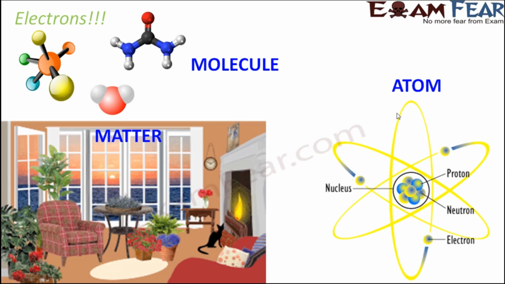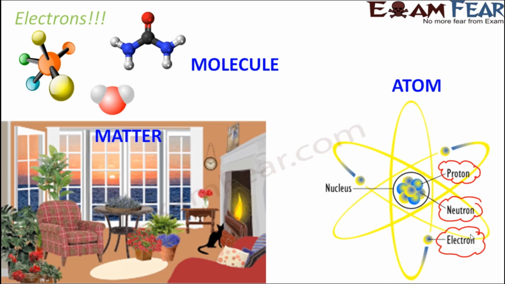In fact, molecules and atoms are things which we cannot see with our naked eye because they are very, very small. Matter is something that we can see, but a molecule again is too small to be seen. Atoms are too small to be seen. Now obviously, the particles of which an atom is made up are definitely going to be even smaller. So an atom is made up of 3 types of particles. They are proton, neutron and electron.